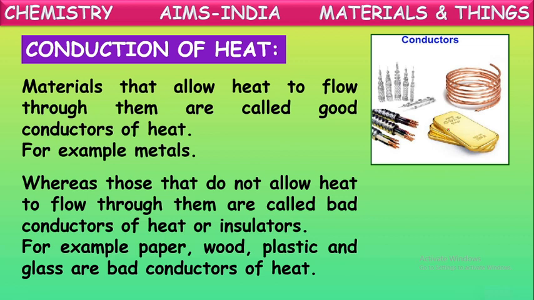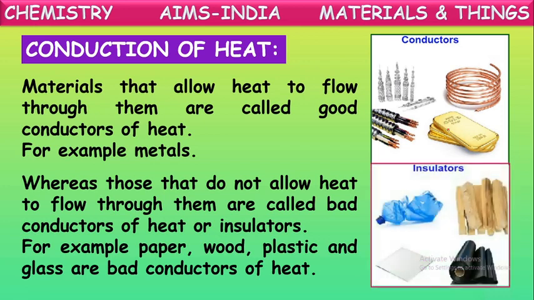There are some materials that do not allow heat to flow through them. They are called bad conductors of heat, or also called insulators. The substances or materials which do not pass heat through them are called bad conductors of heat, or insulators. For example, paper, wood, plastic, glass. These are all bad conductors of heat. They do not conduct heat through them.